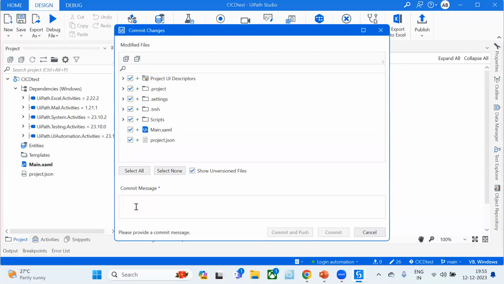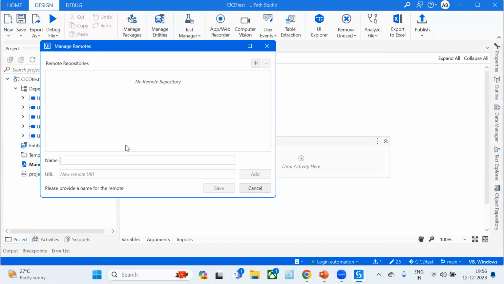And finally, first I am going to give the commit message, just for connecting this with our GitHub repository. Now we are not doing the entire CI/CD. Just going to connect my process with the UiPath GitHub repository. Okay, just click on commit and push.